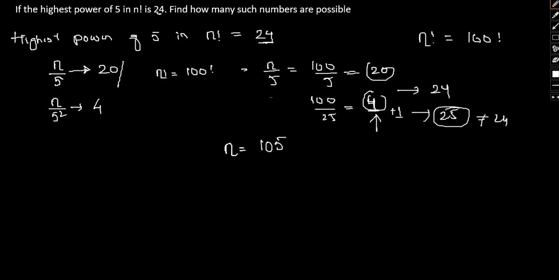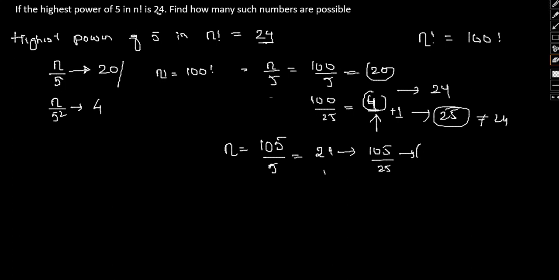Say n equals 105. Now if I am looking to find the number of 5s in this case, this will be 21. And then subsequently 105 by 25 comes out to be 4.